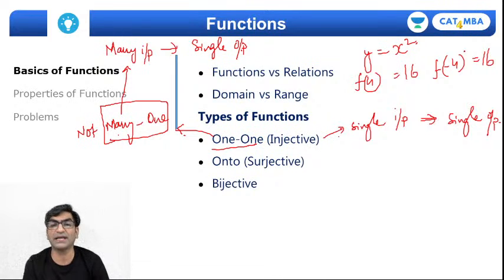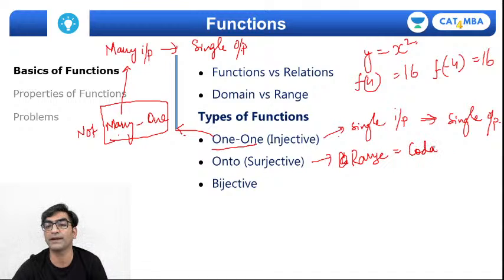The second function type is called an onto function, in which case you'll say that an onto function is when its range is equal to its codomain, right? What do I mean? Well, range is what is determined from the function definition, but the codomain is what is given in the function definition.